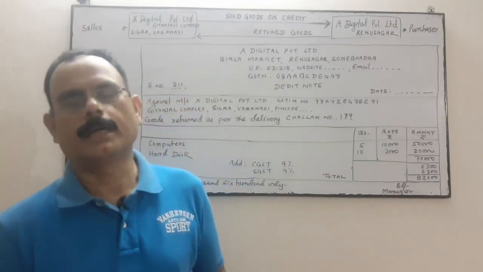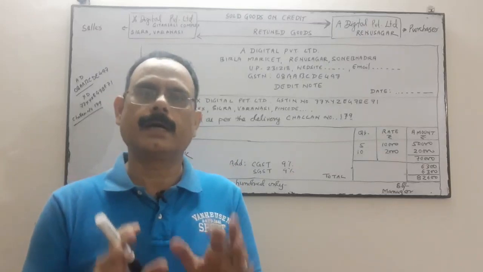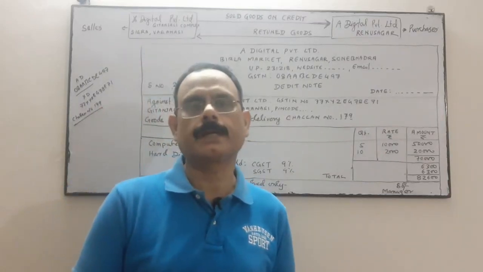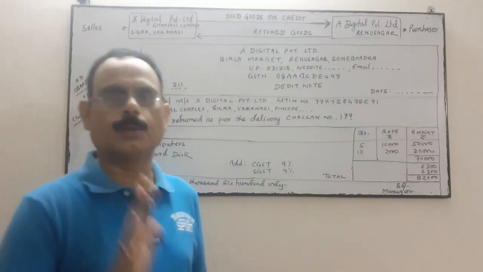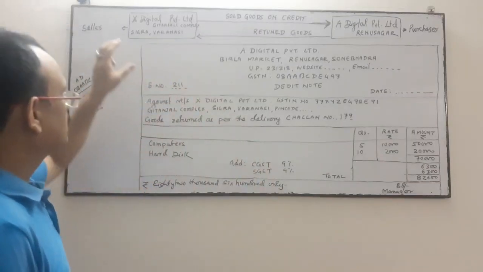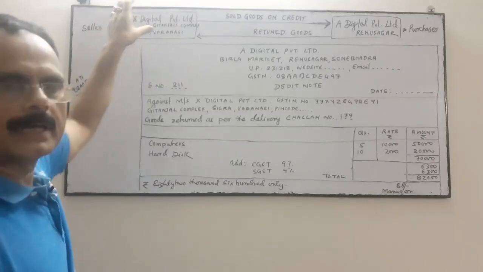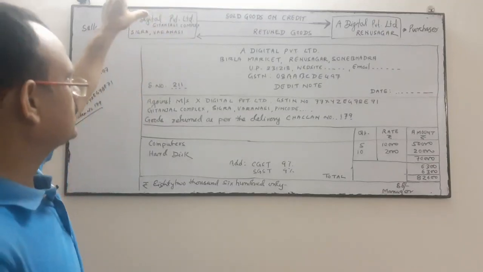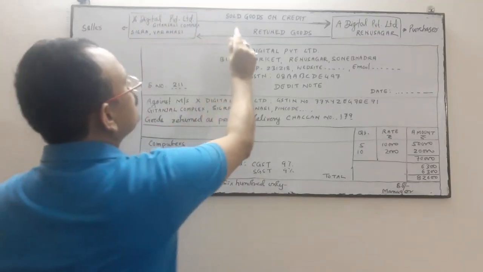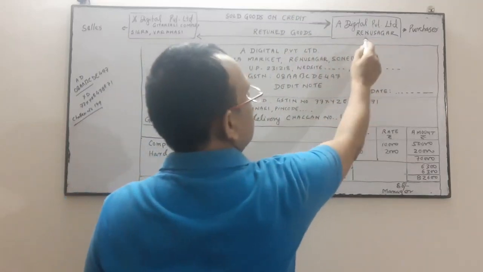Once again, I am going to clear the debit note and credit note so that there won't be any sort of confusion regarding debit note and credit note. So, debit note: suppose X Digital Private Limited of Varanasi is the seller. He sold goods on credit to A Digital Private Limited, Renusagar.